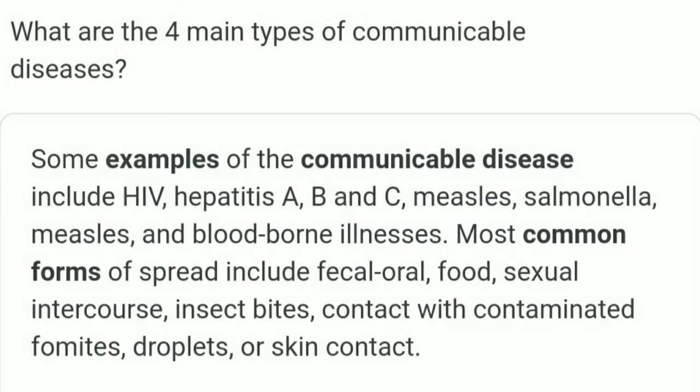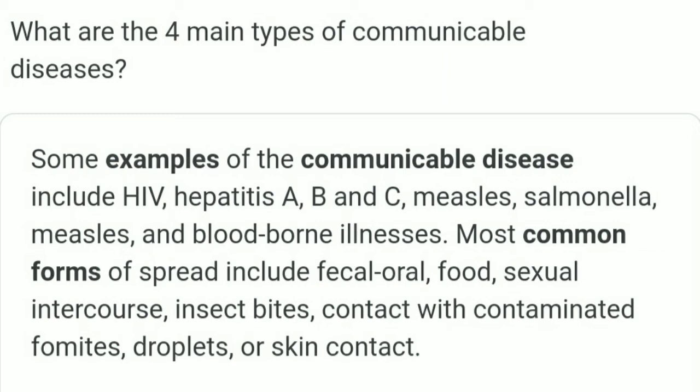Next question. What are the four main types of communicable disease? Some examples of communicable disease include HIV, hepatitis A, hepatitis B and hepatitis C, measles, salmonella and blood-borne illnesses.